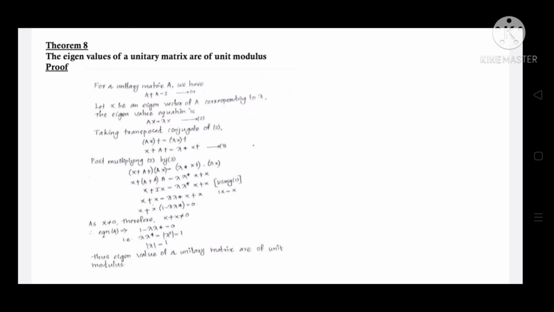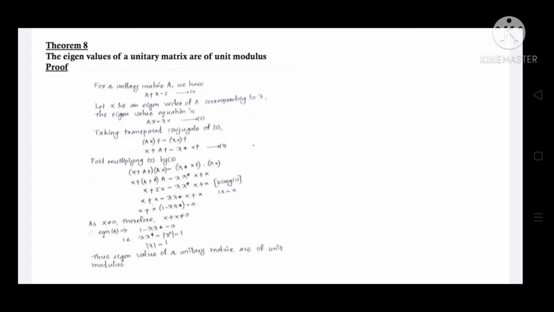Then post-multiplying equation 2 by equation 3, we get x Hermitian x is equal to lambda star x Hermitian x. Then we get x Hermitian x into (1 minus lambda star) is equal to 0. As x is not equal to 0, therefore x Hermitian x is not equal to 0.